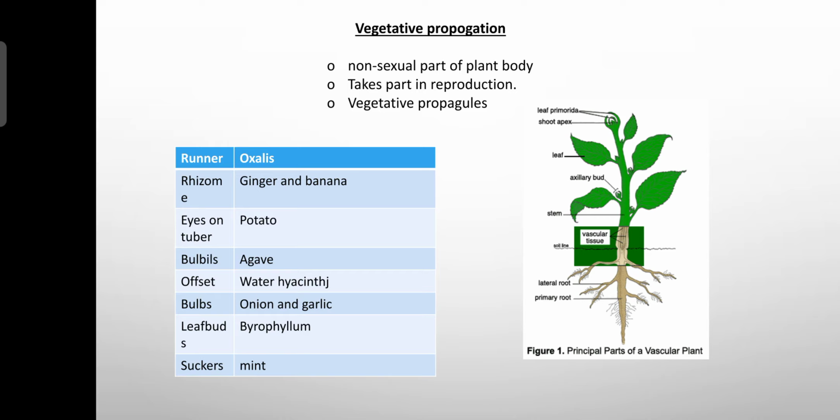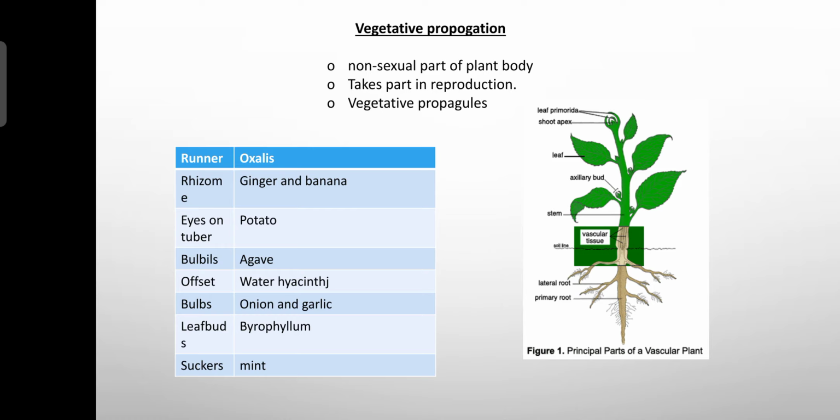Next, the agave plant has bulbils, meant for reproduction. In water hyacinth we have the offset, which is the subaerial part of the plant body that takes part in reproduction. In onion and garlic, we have bulbs that take part in reproduction. Bryophyllum has the leaf bud that takes part in reproduction. Mint has suckers that are meant for reproduction.